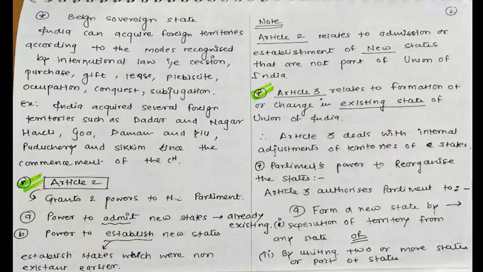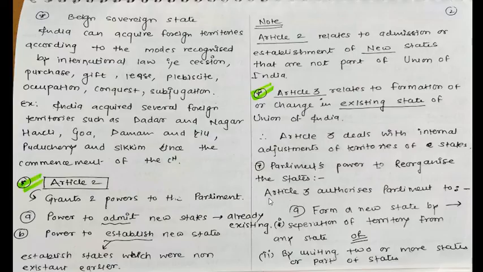Article 3 authorizes Parliament to form a new state by separation of territory from any state, or by uniting two or more states or parts of states.